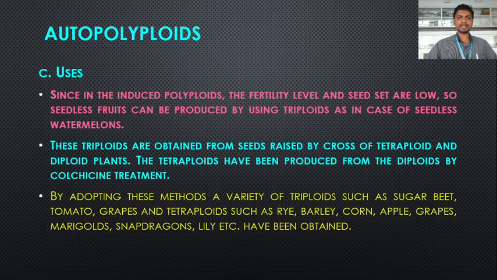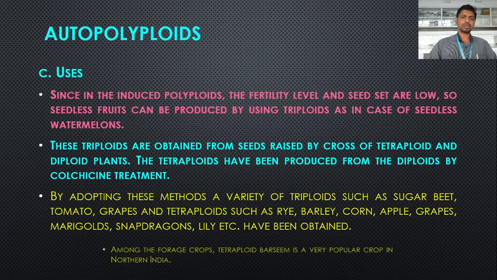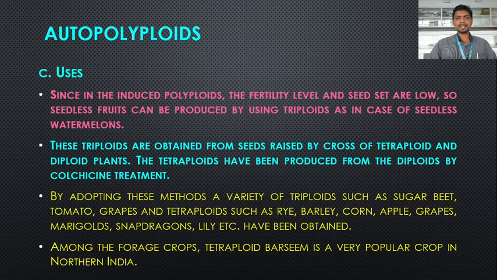By adopting these methods, a variety of triploids such as sugar beet, tomato, grapes, and tetraploids such as rye, barley, corn, apple, grapes, marigolds, snapdragons, lily, etc. have been obtained. So these are the uses of the autopolyploids. These autopolyploids have been produced in various crop plants and horticultural plants by adopting these methods.